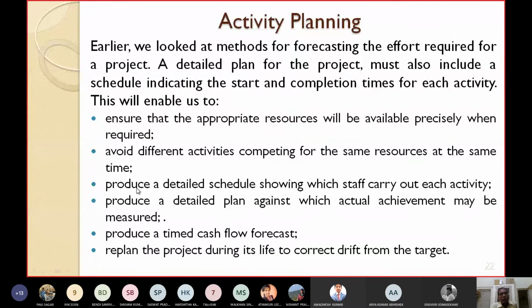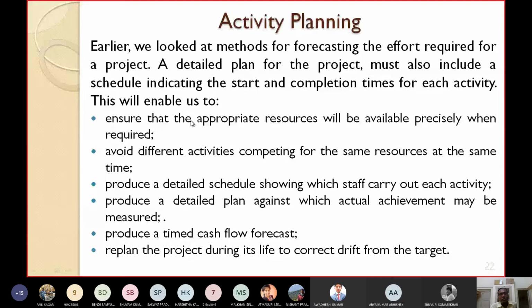Activity planning will also help produce a detailed schedule showing which staff carry out each activity, which can be done easily if we make a detailed plan for each activity.